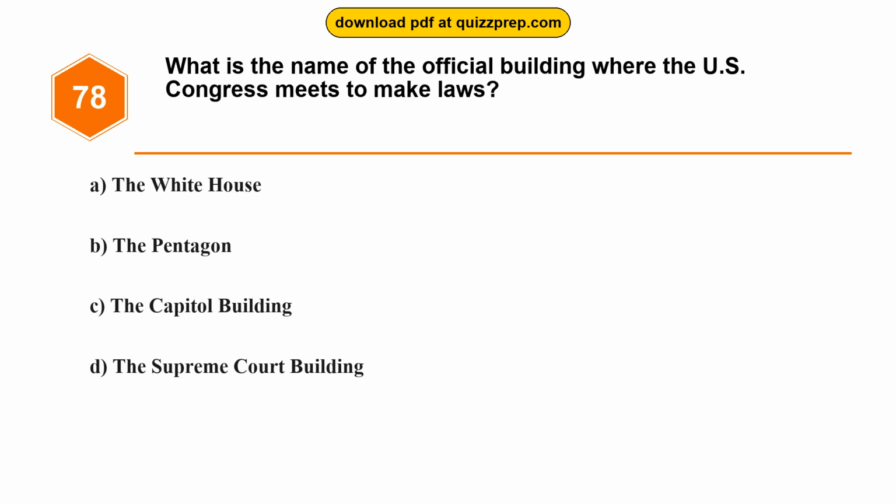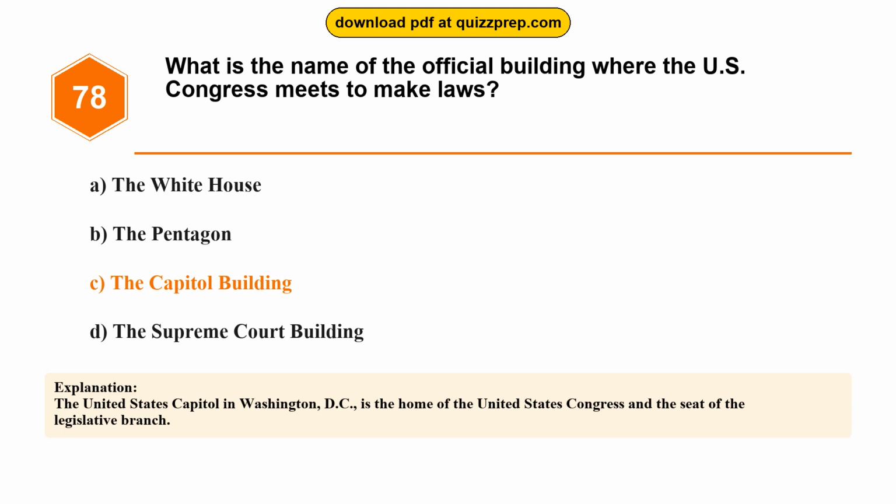Question 78. What is the name of the official building where the U.S. Congress meets to make laws? Option A. The White House. Option B. The Pentagon. Option C. The Capitol Building. Option D. The Supreme Court Building. The correct answer is option C. The Capitol Building. The United States Capitol in Washington, D.C., is the home of the United States Congress and the seat of the legislative branch.